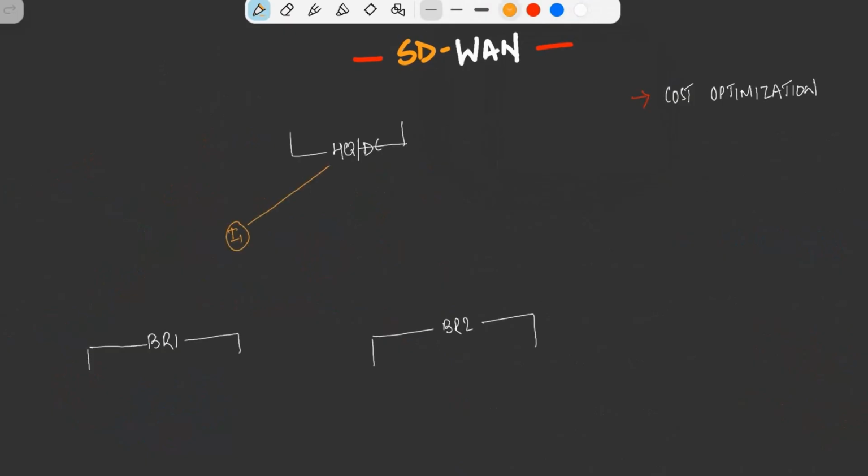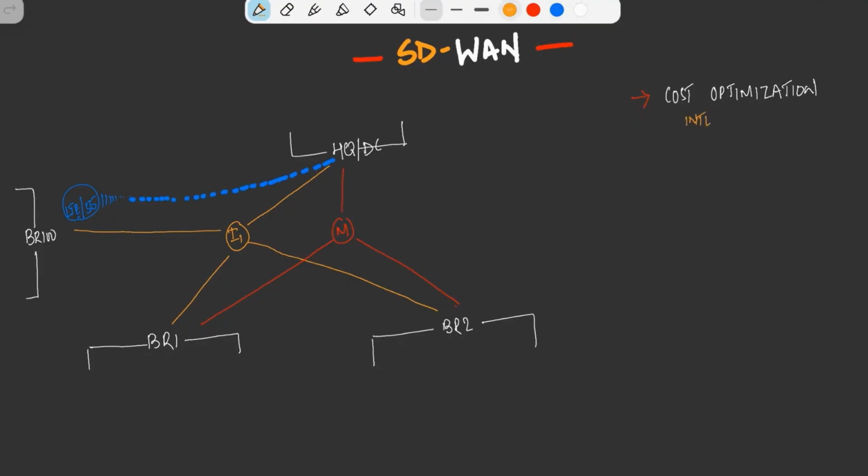So when we talk about SD-WAN, first of all, it will give us cost optimization. How will it provide cost optimization? Let's say we have branch 1, branch 2, the headquarter and the data center connected over WAN circuits. And then we have a branch where there is no MPLS provider. If there is no MPLS, how will we connect?